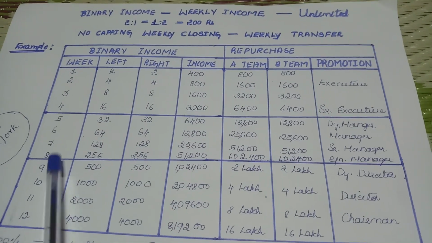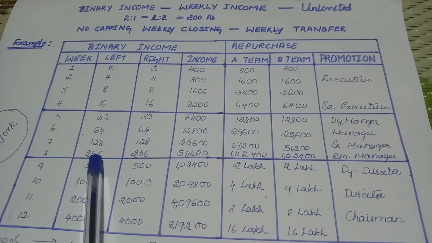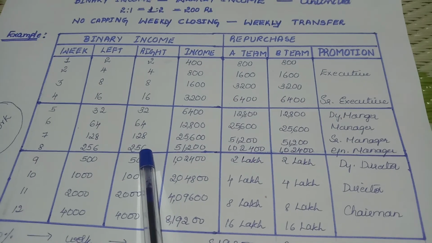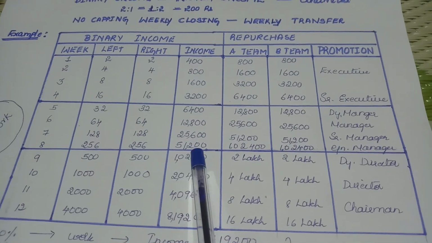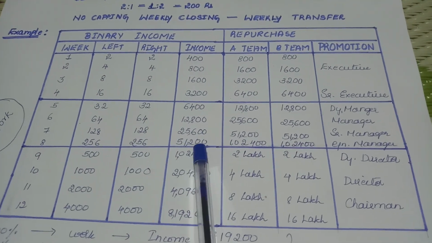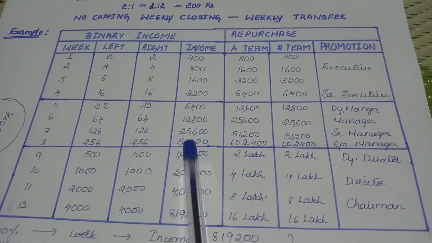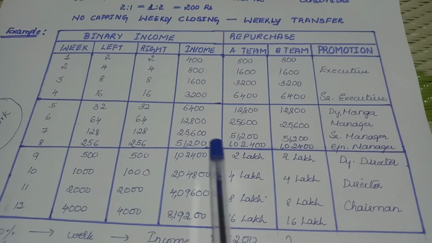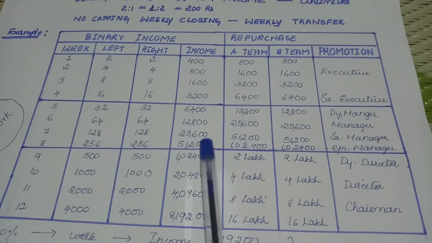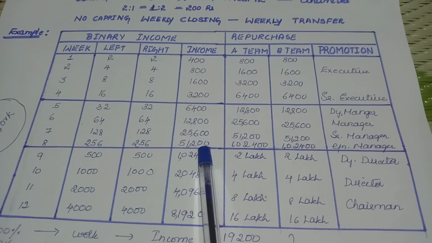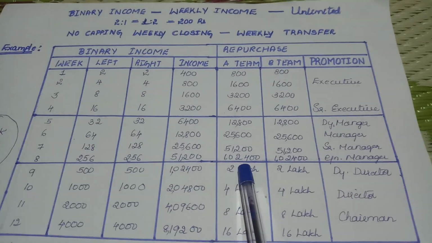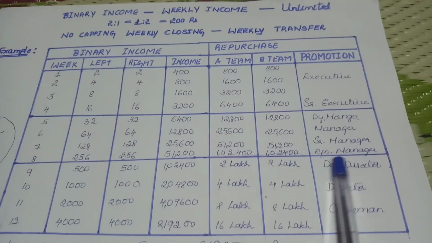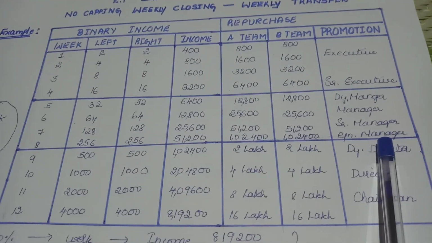Again in the 8th week, another 128 people coming in, so 256 people on the left hand side and 256 people on the right hand side, income will be 51200. That is a weekly income. This weekly income will be the monthly income of so many people. If we work properly in this Kiva industry, we can earn income however we want. This is a weekly income. Again the BP will be 1,02,400, 1,02,400. The designation will be general manager over here.